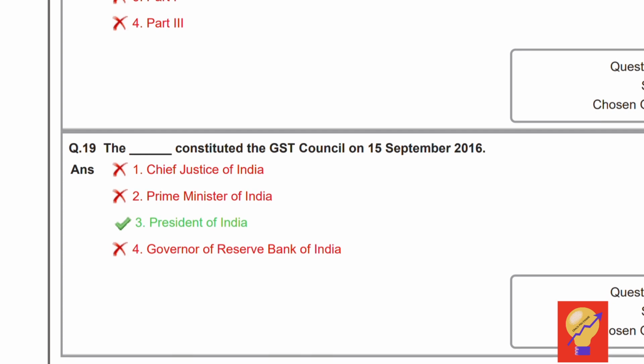Question 19. Dash constituted the GST Council on 15 September 2016. It is the President of India. Hence, option 3 is the correct answer. President of India constituted the GST Council.